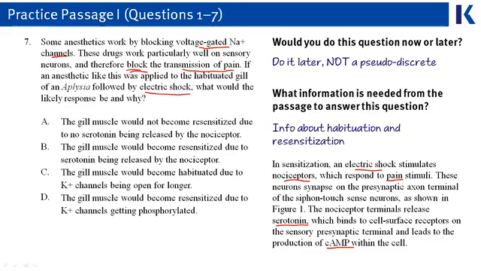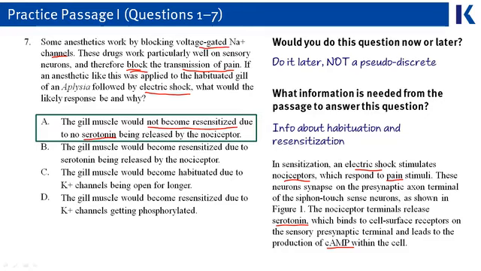If the nociceptors aren't doing their job, the cyclic AMP is never released and the sensitization process couldn't happen. Therefore, we're looking for an answer choice that says the sensitization process wouldn't work if we're using this anesthetic. Correct answer here is A. It fits our criteria of the sensitization process not working because it says the gill muscle would not become resensitized, and it gives us a reason for serotonin not being released.